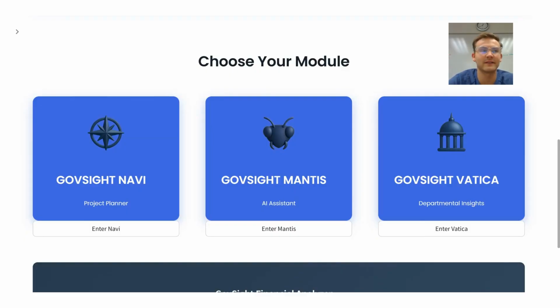What if there were a better way to predict how much a position is going to cost? Or when we need to hire an assistant finance director, how much is that going to cost us? Can we afford that? Do we have the budget for that? There are so many of these questions that are happening.